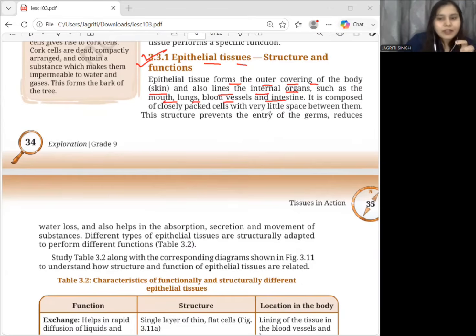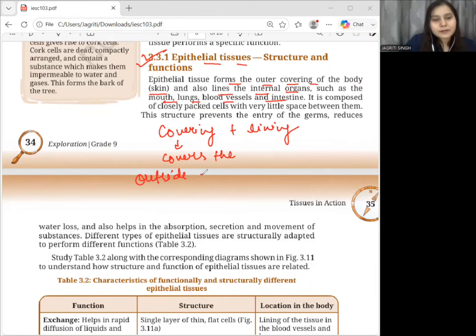Okay, so whenever we talk about epithelial tissue, remember two major ideas. First is covering, and second is lining. Okay, why are we saying that? Because it covers the outside of the body, and along with that, it lines many structures inside the body.